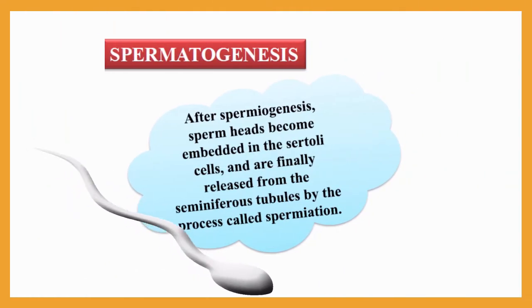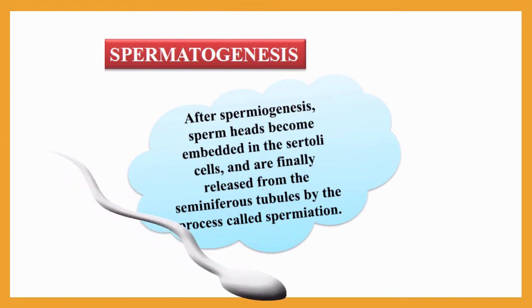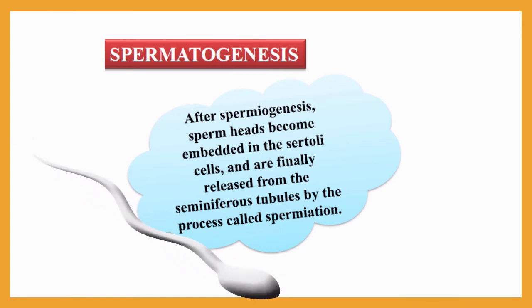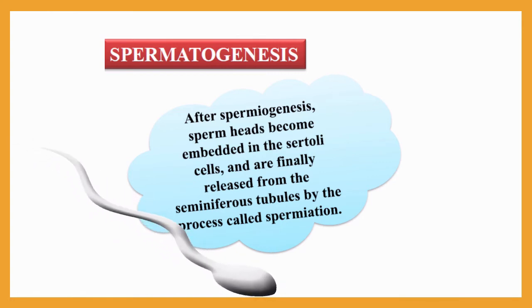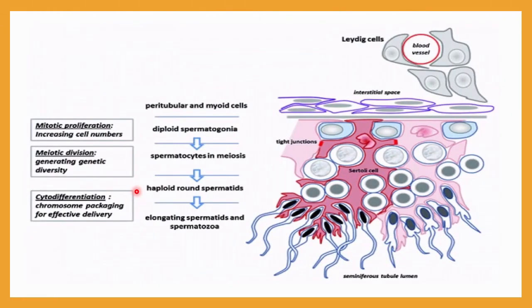After spermiogenesis, sperm heads become embedded into the Sertoli cells and are finally released from the seminiferous tubule. The release from the seminiferous tubule means the sperm cell is released from the tubule, and such a process is called spermiation. So the whole process of spermatogenesis will be completed in 3 stages. First is mitotic proliferation, that is an increase in cell number by mitosis. Then meiotic division, which generates genetic diversity. Then cytodifferentiation, what we call spermiogenesis,